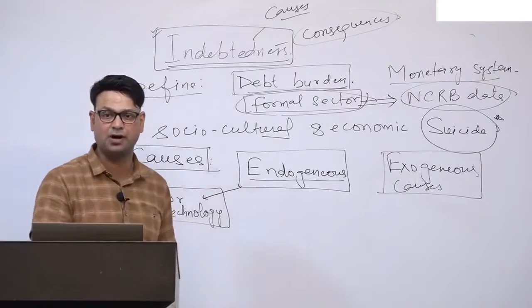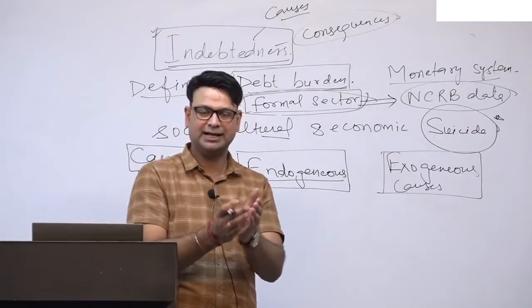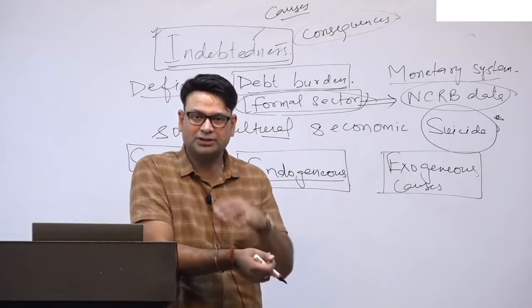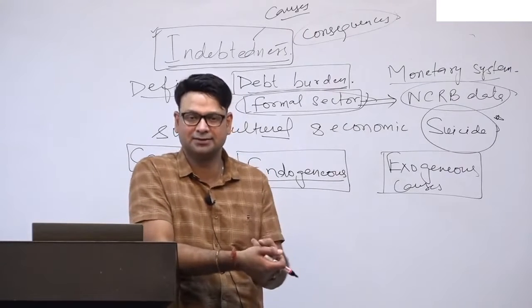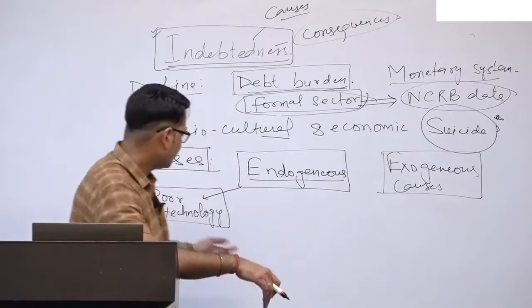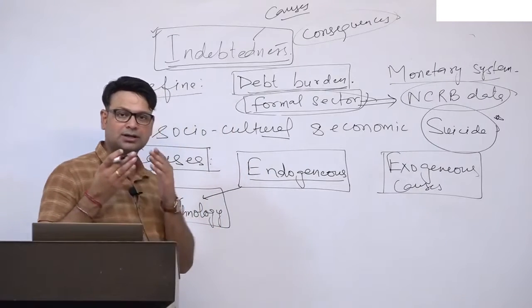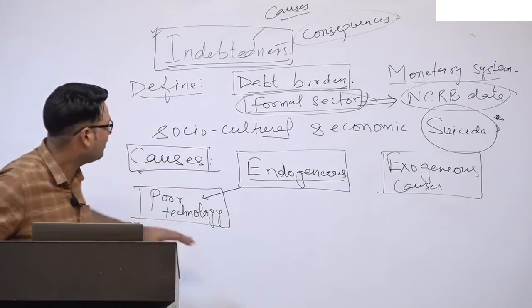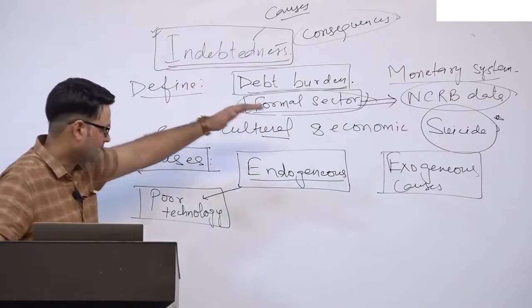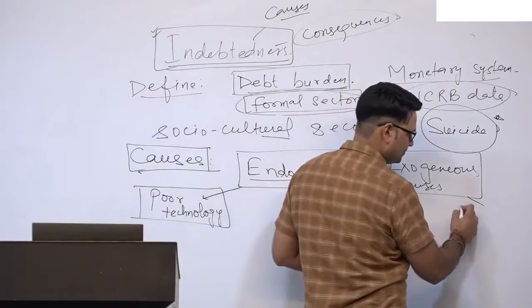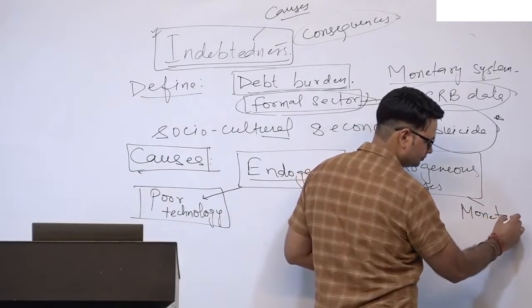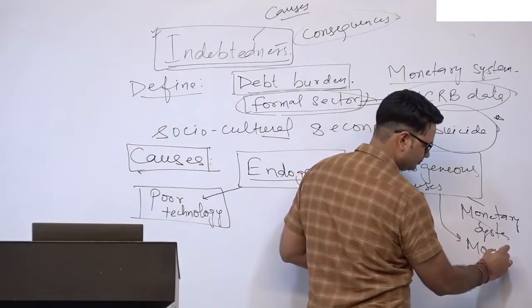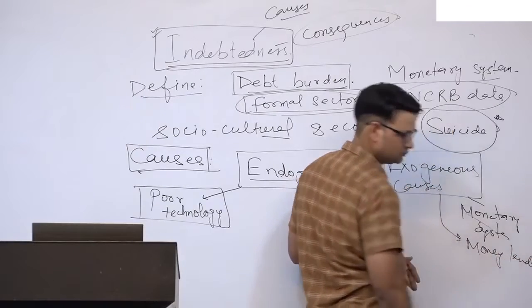That means the yield is poor, and if the yield is poor, they cannot have sufficient for their family to feed, for other expenditures like healthcare and education. If they have to fulfill basic things like even marriage and fairs, they have to borrow from anyone, and there comes the exogenous cause, the monetary system, the introduction of moneylenders, right?